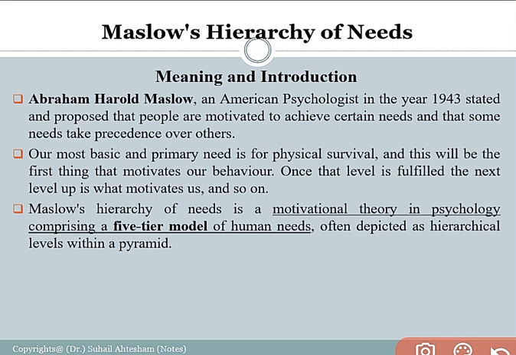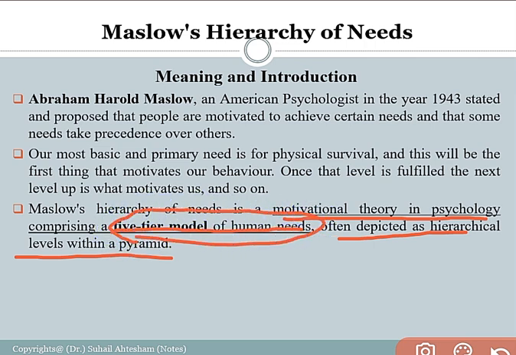Maslow hierarchy of needs is a motivational theory of psychology comprising a five-tier model of human needs, often depicted as a hierarchical level with a pyramid. So basically, Maslow hierarchy of needs is a five-tier model of human needs, which specifies the five categorizations of needs which are said to be the wants of an individual in the society, right?